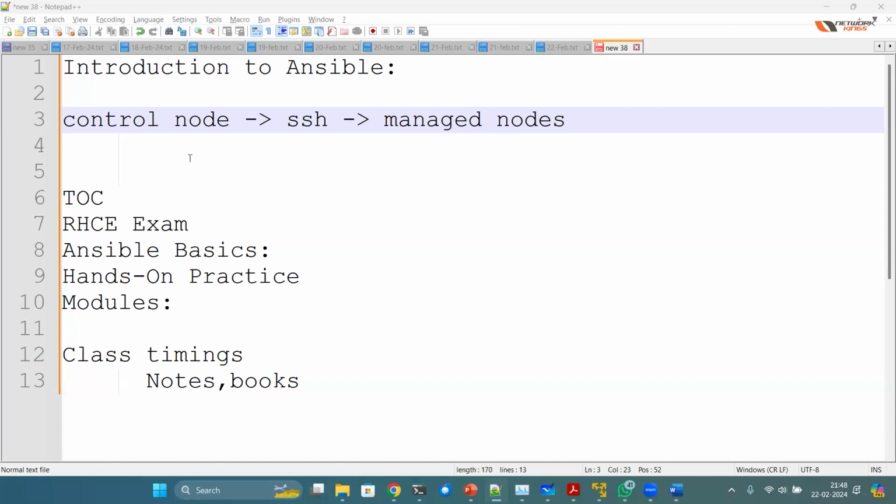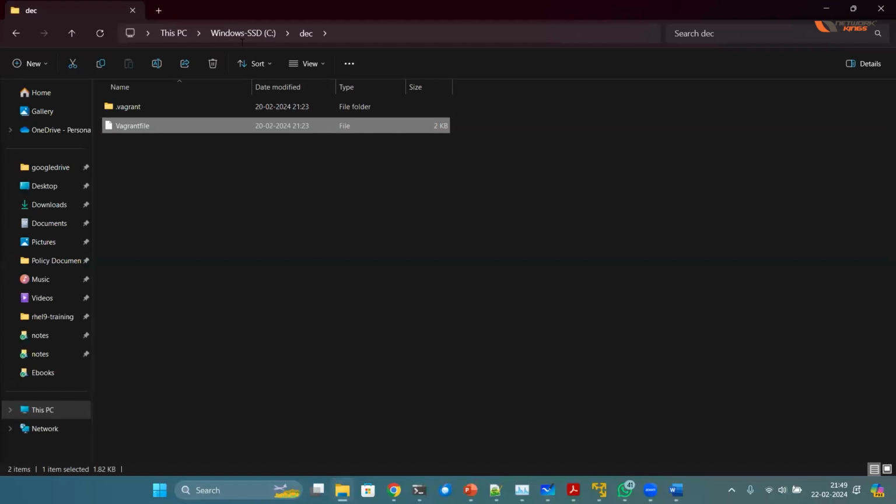Okay. So this is Ansible. Really useful. Organizations are migrating from the other automation tools which were available earlier to Ansible. So the transition is going on. At the same time, let's discuss what we are going to learn in the Ansible class. When it is starting and everything, I'll be explaining shortly.